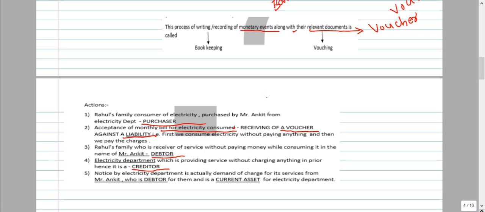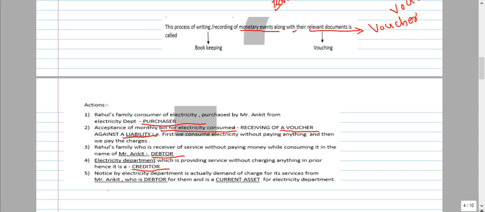Okay, debtor means we have to get some amount from them. That is called the debtor. We have to make the payment to them. That is called the creditor. Four words we discussed: purchaser, liability, debtor, creditor. What's the purchaser, liability, debtor, creditor?